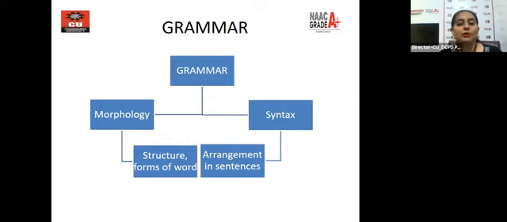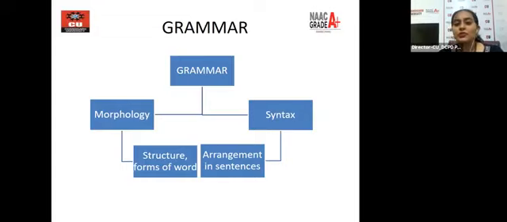When we talk about grammar, what is grammar? It is basically really vast. Grammar is dependent upon morphology. What is morphology? Structure, forms of words. But not just morphology, it is also dependent upon syntax. Syntax is the arrangement of those words in sentences. That is grammar for you.